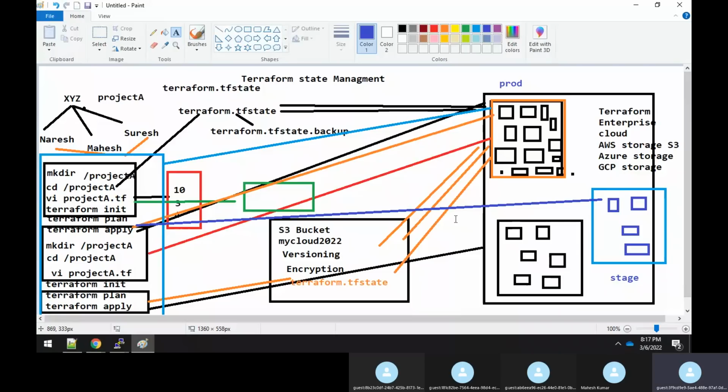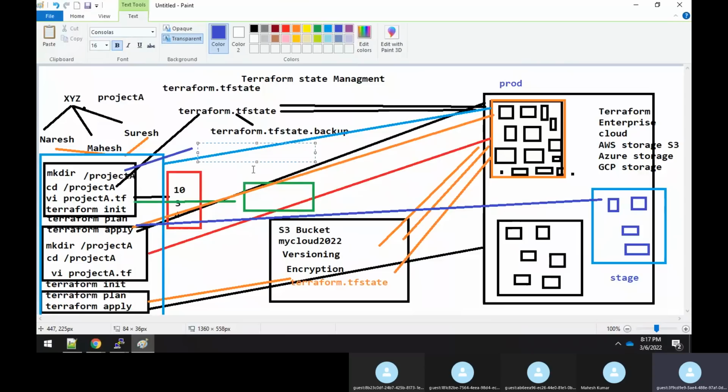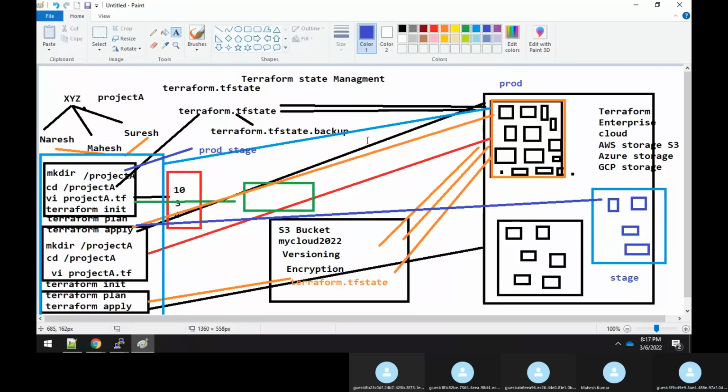Now what will usually happen is how you can create a stage. Because Naresh started this project, right? What Naresh will do is, in his local drive under this project A, he will create two directories. One is a prod and the other is a stage, like this.